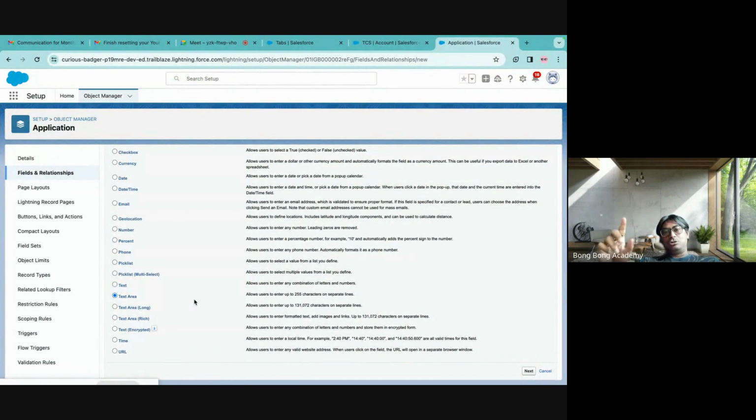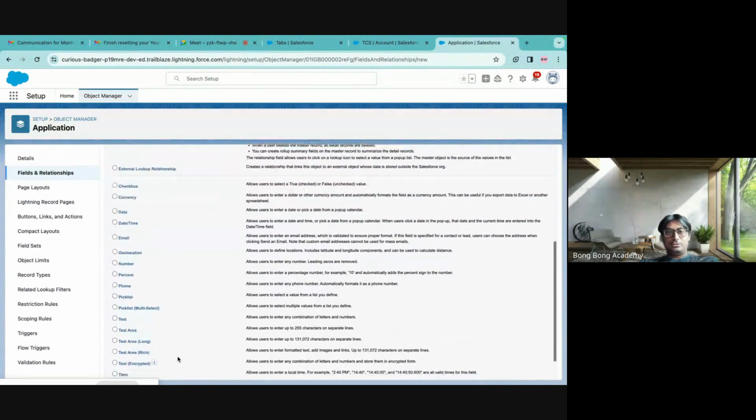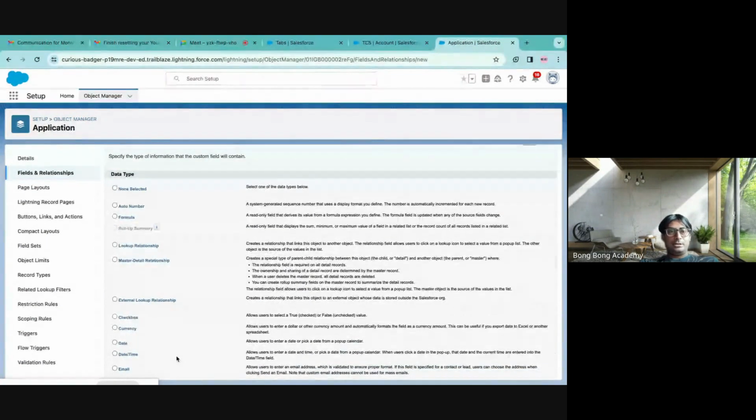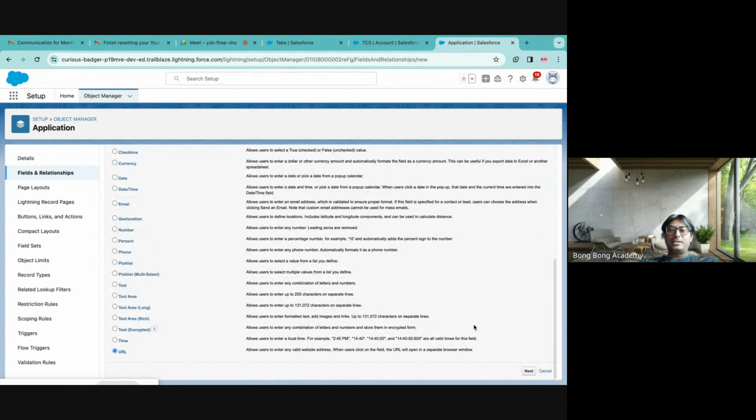That means you can use your enter key. You can break the line into a separate line. In text, you cannot break the line. These are even longer text areas. This is rich. This means you can bold, italicize, put some text images inside your text. Encrypted is basically you cannot see that, it will show up as masked. And URL is normal URL. Right. So these are the fields. Please play around with this. We'll discuss these three later in the next class in more details.